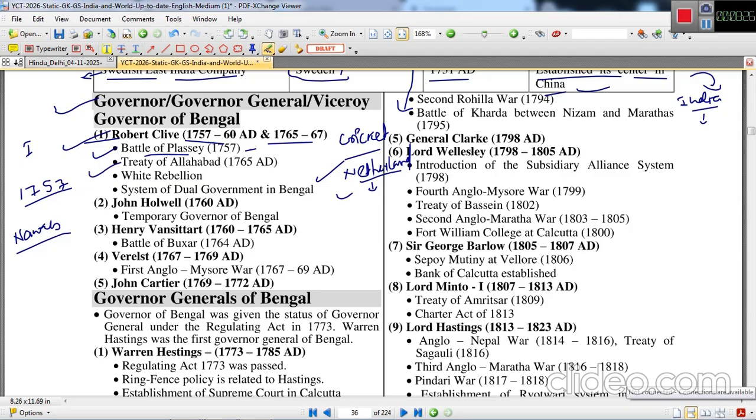The second important event during the reign of Robert Clive was the Treaty of Allahabad. The Treaty of Allahabad was the result of the Battle of Buxar.